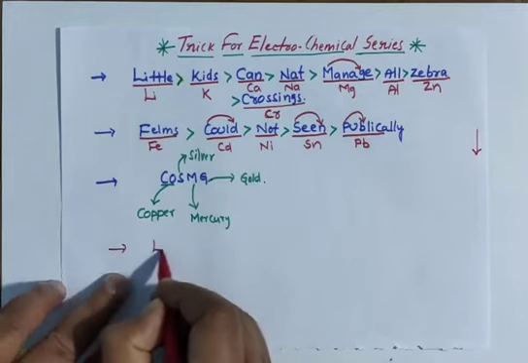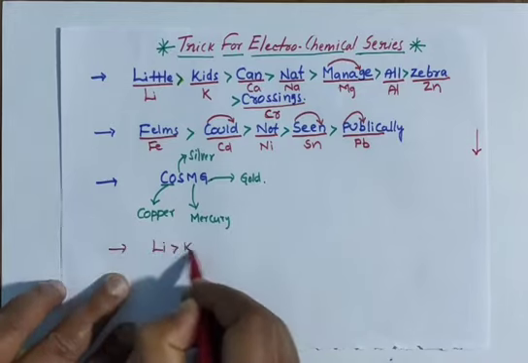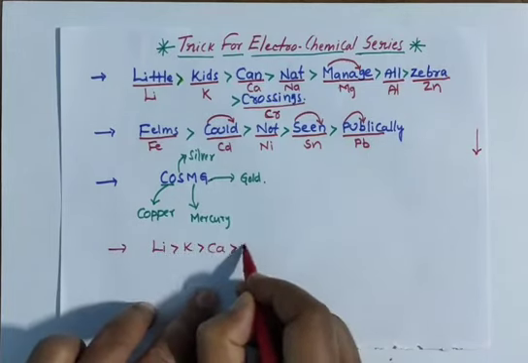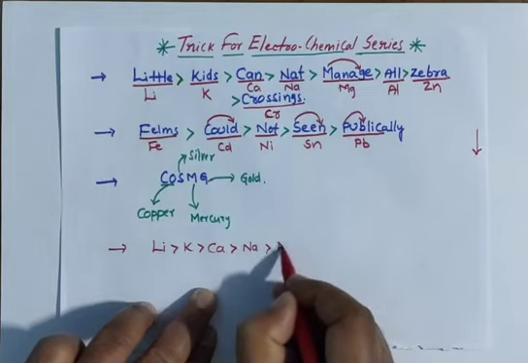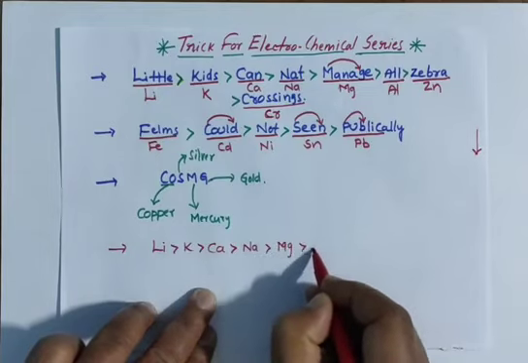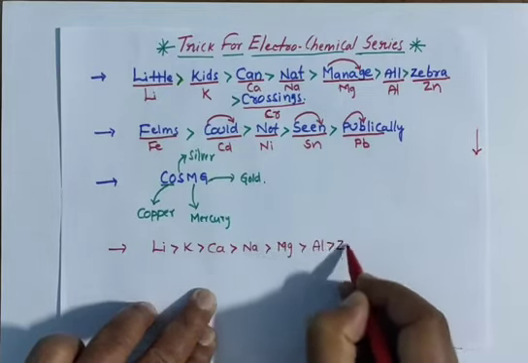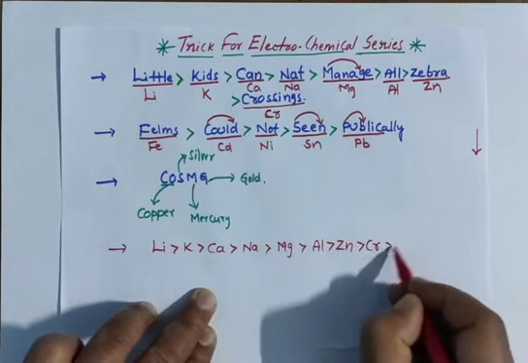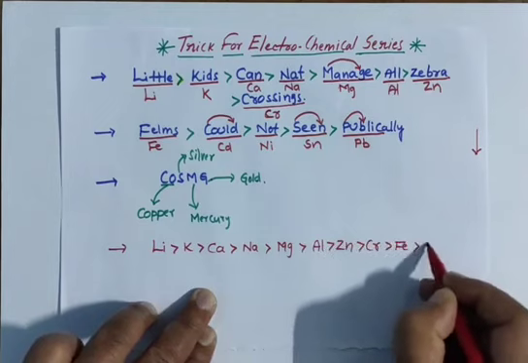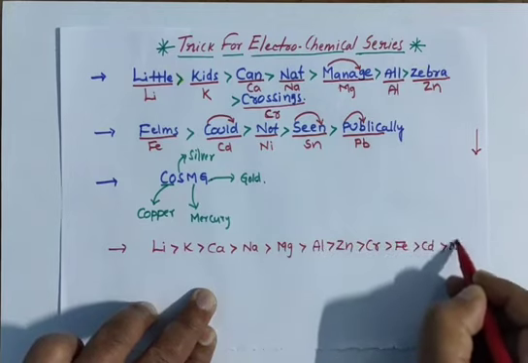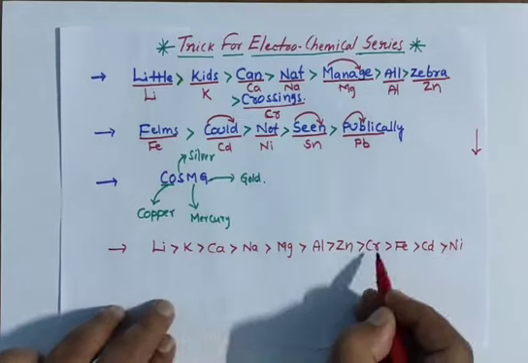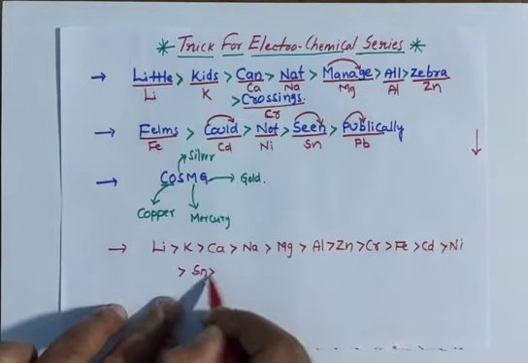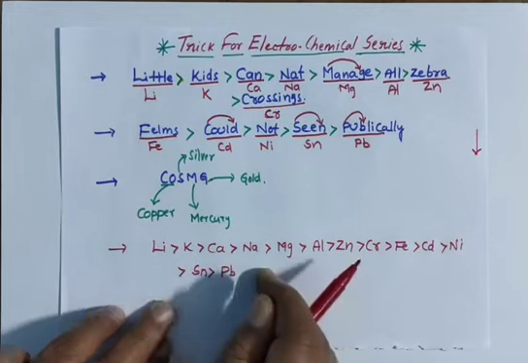First lithium, potassium, calcium, sodium, magnesium, aluminum, zinc, chromium, iron, cadmium, nickel, then we have tin, and then you have lead.